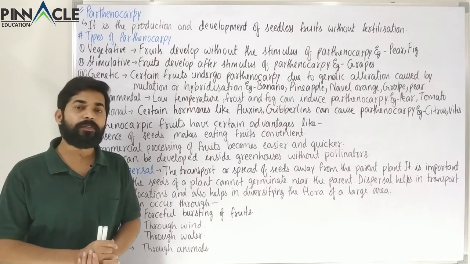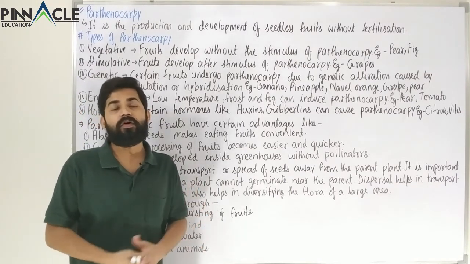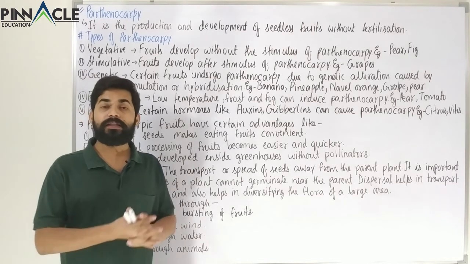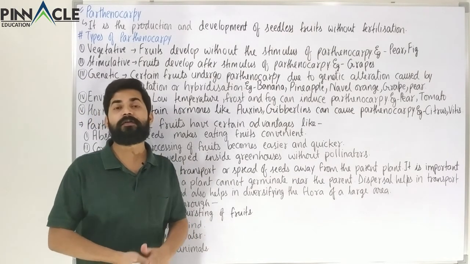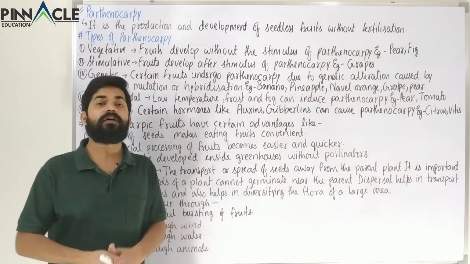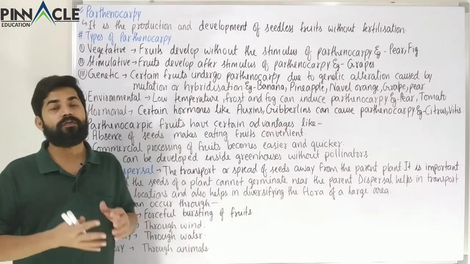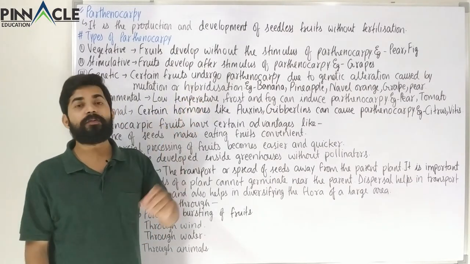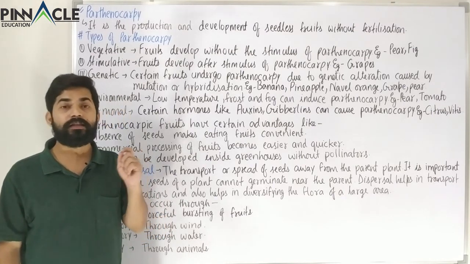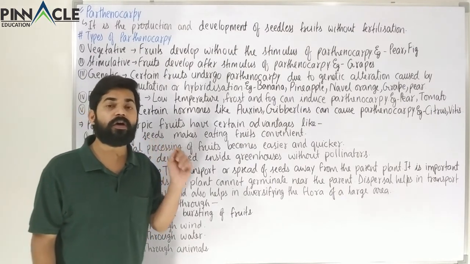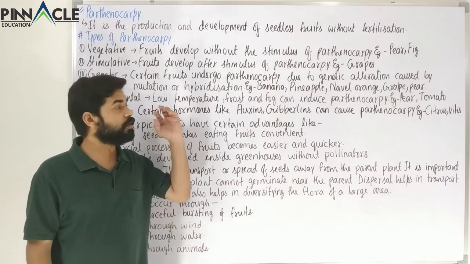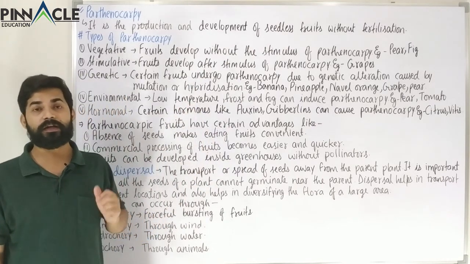So parthenocarpy is a way of development of fruits, but these fruits will not be developed after the fertilization of the ovary or the ovule. These fruits are not products of fertilization, and therefore these fruits will not have any seeds. No sexual reproduction is involved in the case of parthenocarpy.